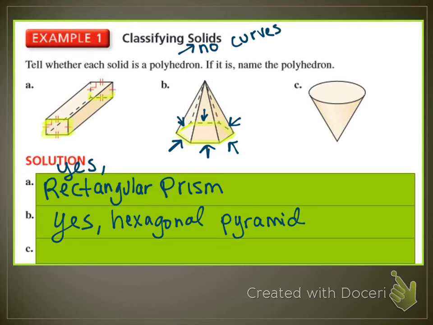The last, is it a polyhedron? No, not a polyhedron. It's got a curved edge. It doesn't say to explain, we can just say no. But it's got a curved edge. It is a cone, which we'll talk about later, but it is not a polyhedron.